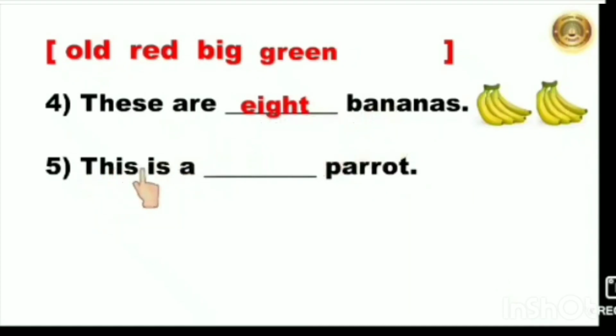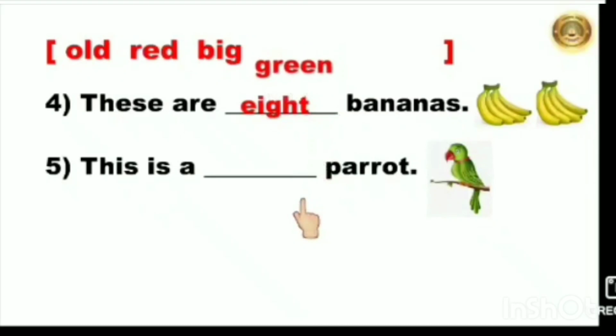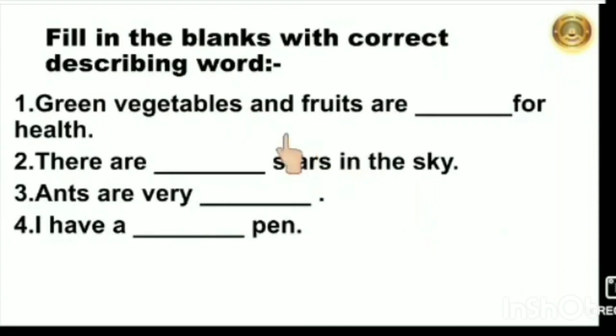Next, this is a dash parrot. Here the parrot is given. So how is the parrot, children? Yes, green. So here green is a describing word of parrot. Like this, we will take one more fill in the blanks exercise, but without any options. Fill in the blanks with correct describing words. So children, here you have to fill in the describing word with the correct noun.